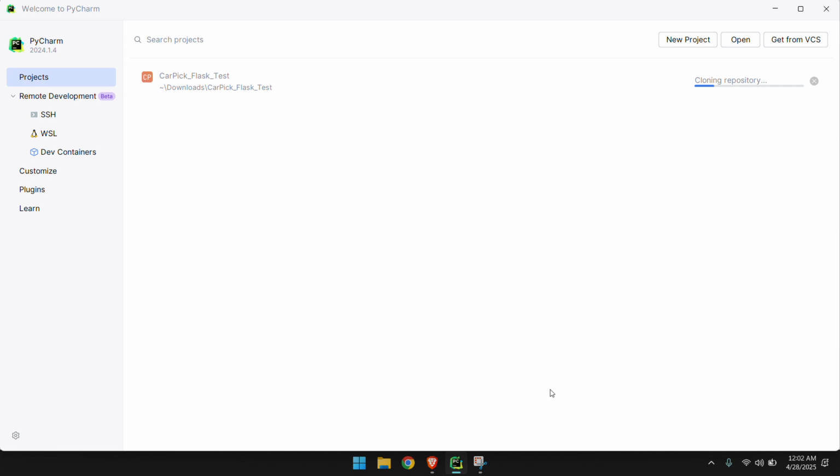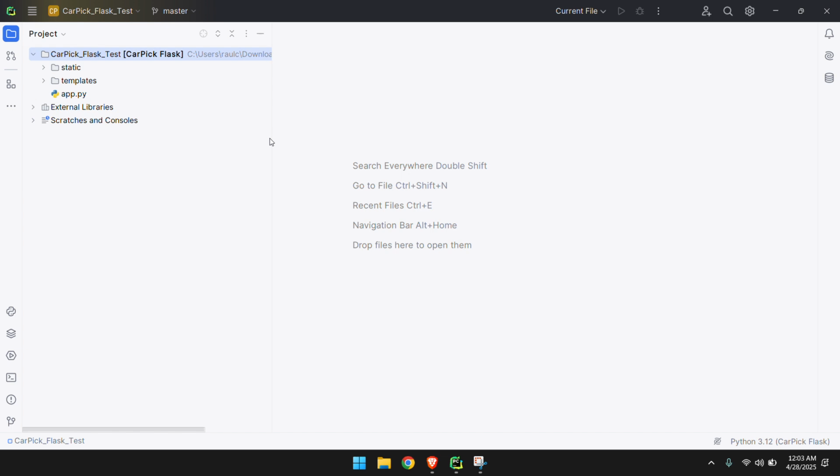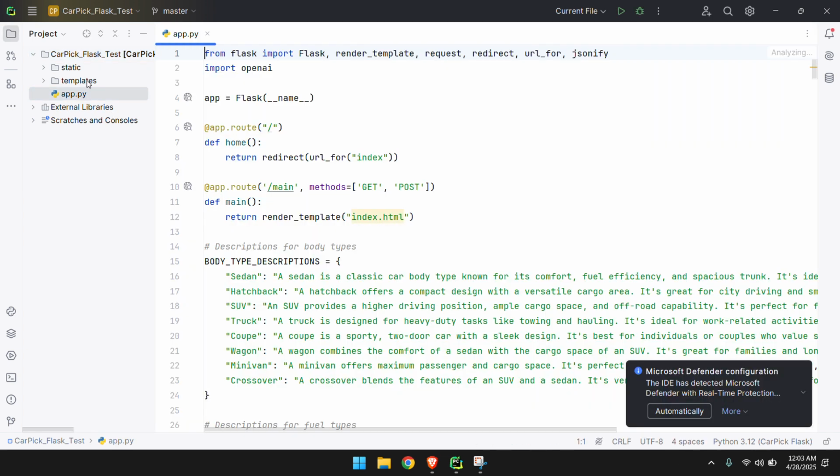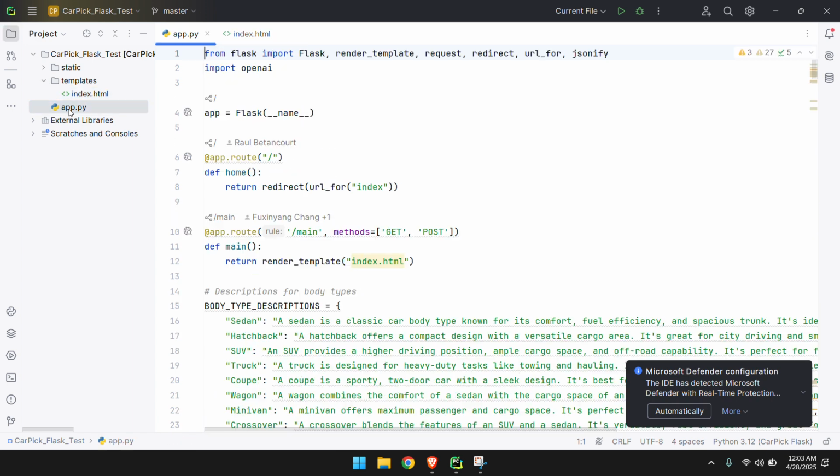So this is going to be most of the work, but then to get the AI portion working, we're going to have to do a little bit more. Okay. So here we're going to have the Python code and the HTML code.